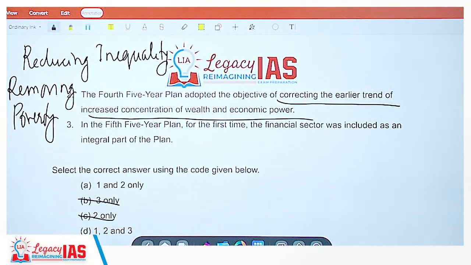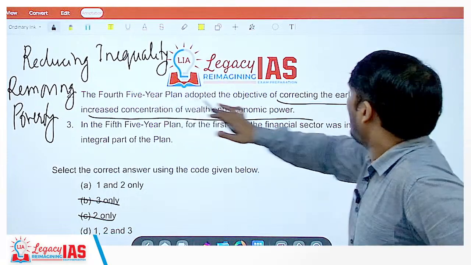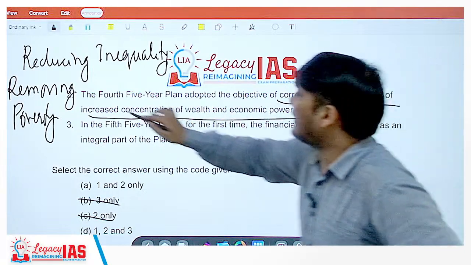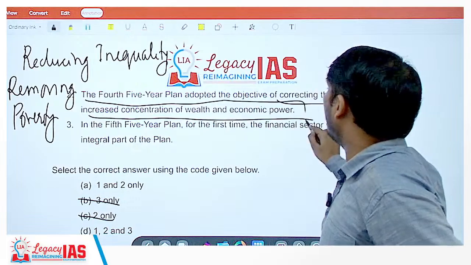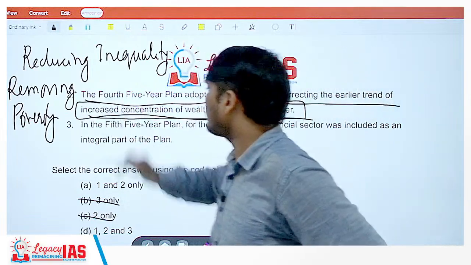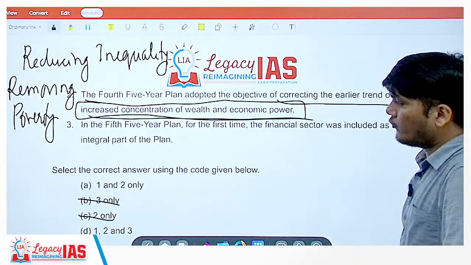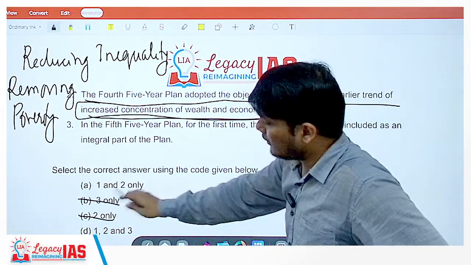So when you talk about reducing inequality and removing poverty, basically you are talking about correcting the earlier trend of increased concentration of wealth and economic power. Clear? So statement 2 is correct. Still both options will remain.